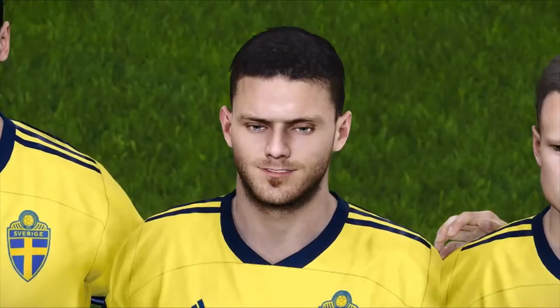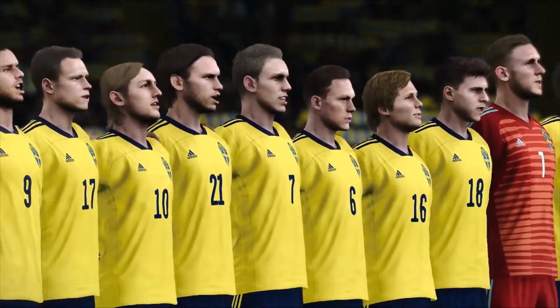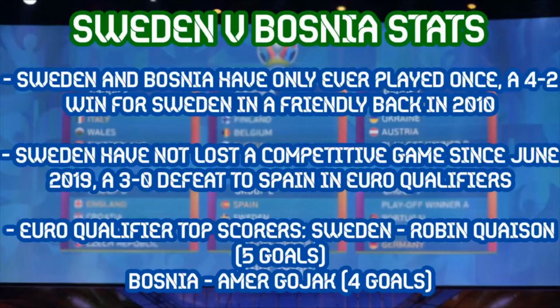So the national anthems are being sung here, of course. Let's have a quick look at some of the stats for these sides while they sing the national anthems. As Sweden and Bosnia have only played once, it was a 4-2 win for Sweden. Sweden have not lost competitive games since June 2019, a 3-0 defeat to Spain in the qualifiers.